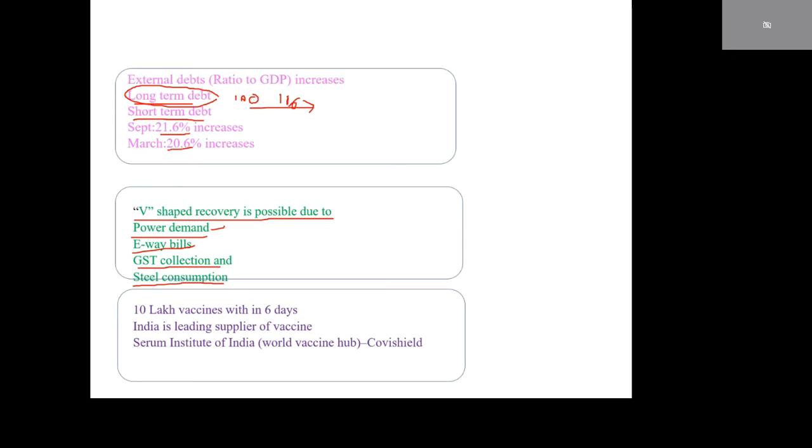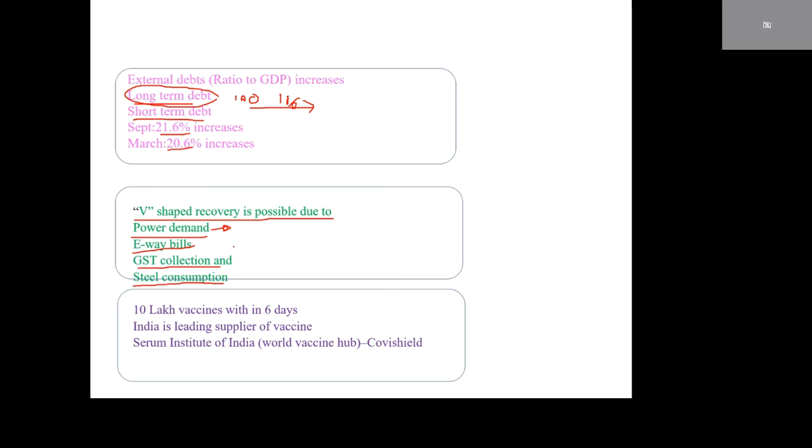Power demand relates to the industry sector. After the second quarter, industry is somewhat increasing. The industry sector is in somewhat good condition, so that leads to a V-shaped recovery.